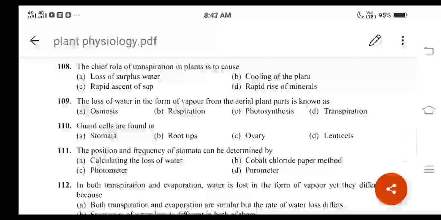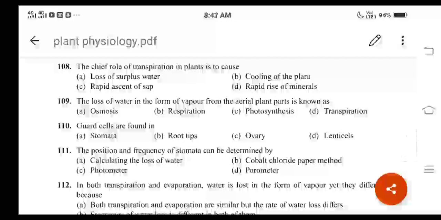It means when transpiration occurs in the plant, that is responsible for the development of the force or transpiration pull in the leaf part. Because of this tension or transpiration pull, the water shows rapid movement here. Rapid ascent of sap, right? So option C is the correct answer. Then let us move on to the next question, question number 109, right?